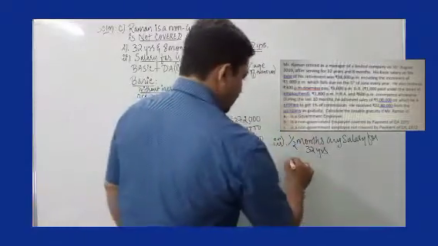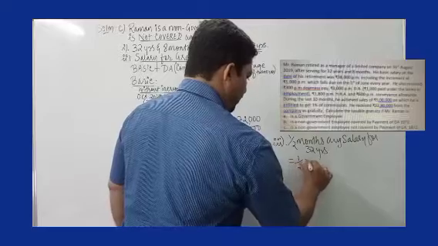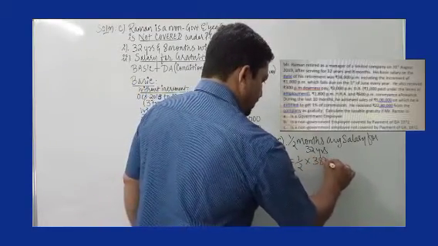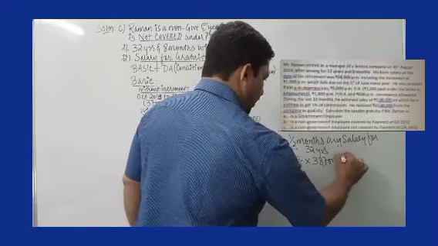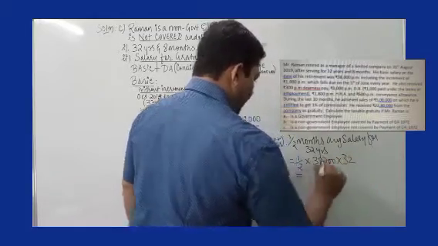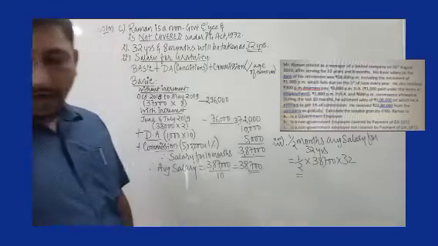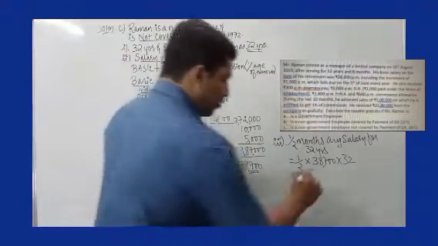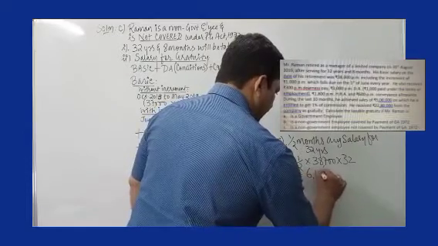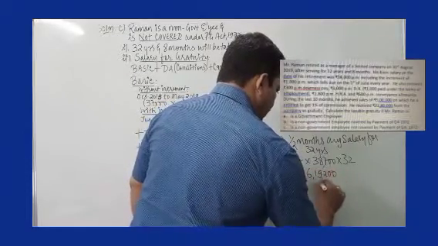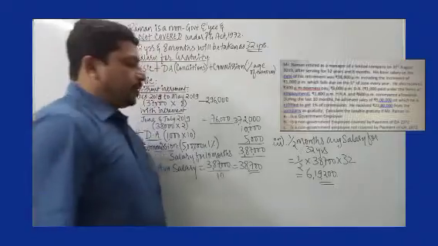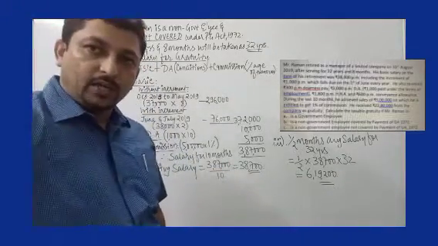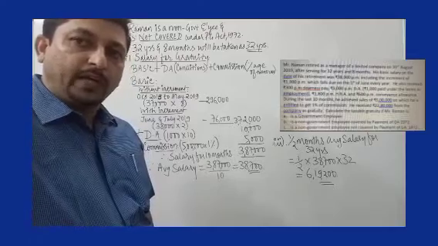For 32 years is equal to, I write half into average salary, 38,700 into 32. So when I calculate half into 38,700 into 32, it will give me 6,19,200. So we have the ready number of 6,19,200 for our calculation when it comes to the format of gratuity.